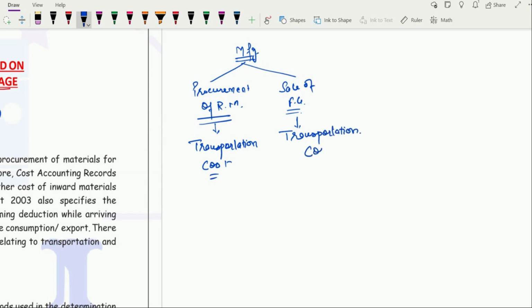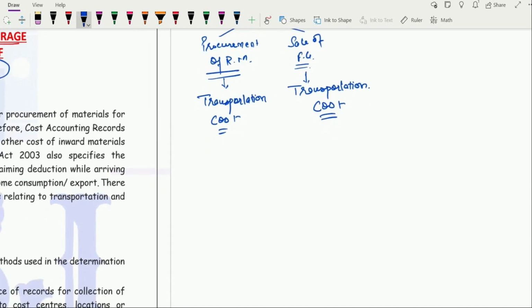So this transportation cost is one of the major elements of cost, because it is incurred on two important events: the procurement of raw material and the sale of finished goods. On the procurement we call it inward cost, and this is known as outward cost.